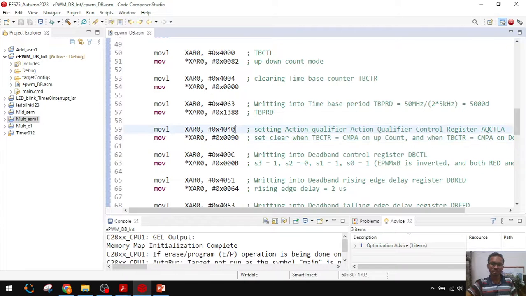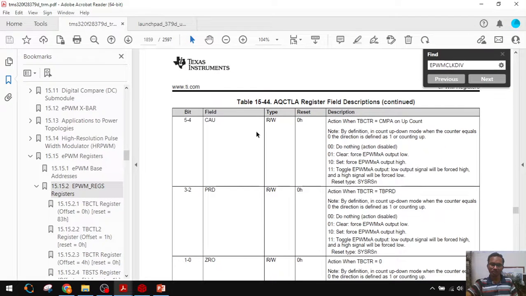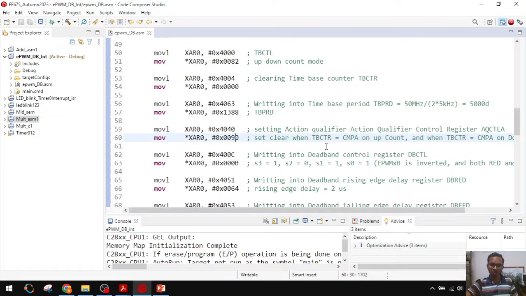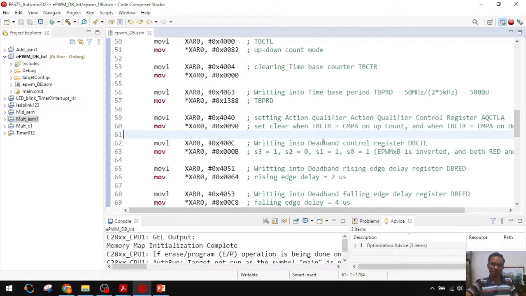That's why the offset is 40. In the action qualifier control register we are loading 90. That means during the up direction we are clearing, and during the down direction we are setting. Okay, action qualifier completed. Then our signal goes into the deadband module.